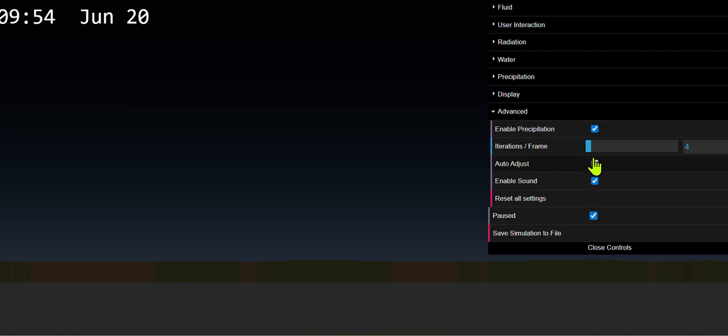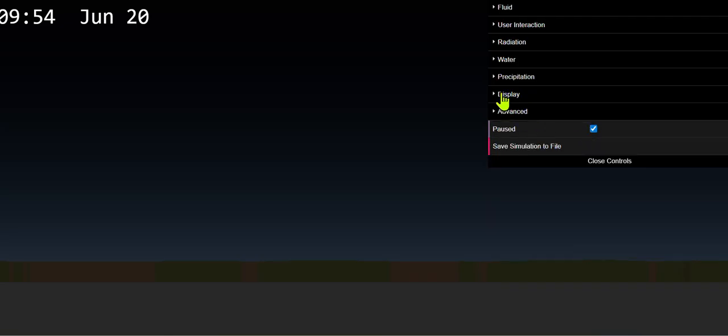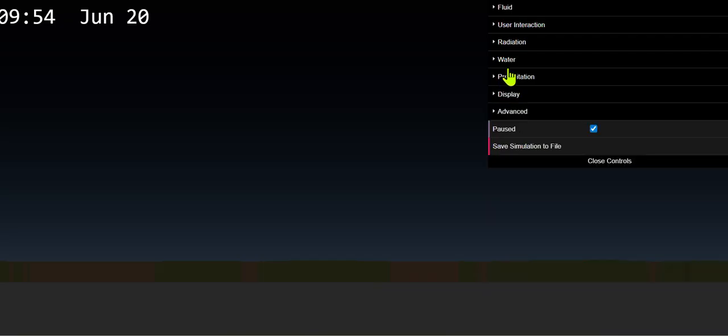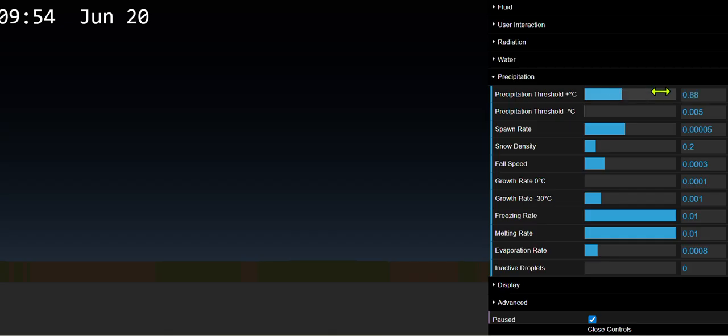Now, advanced. Iterations per frame is ideally best at around 2 or 3, but you need quite a good computer to run this without lag. Turn on smooth camera, turn it off. Max out the precipitation threshold. These are the settings that make the clouds big.